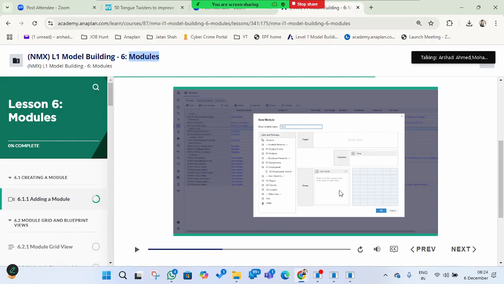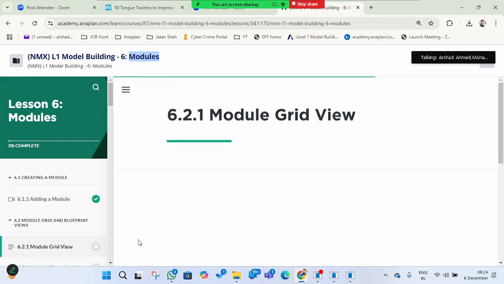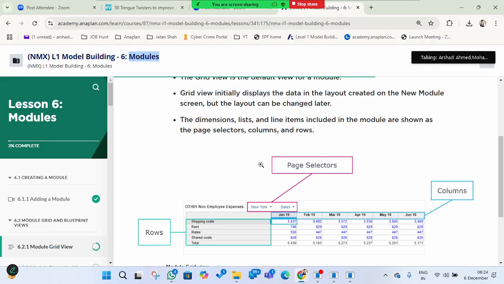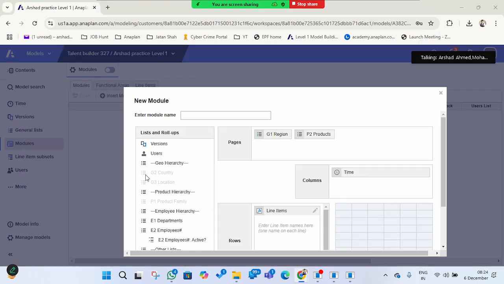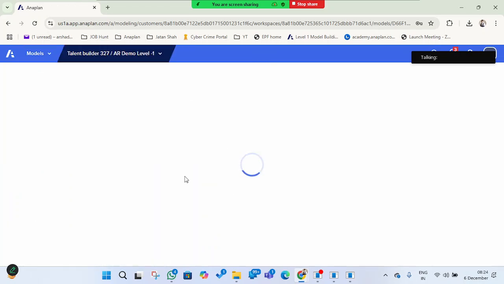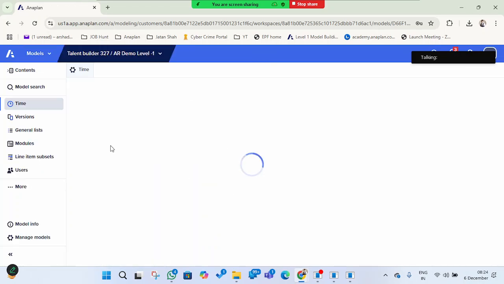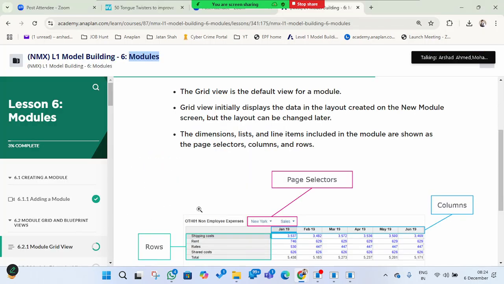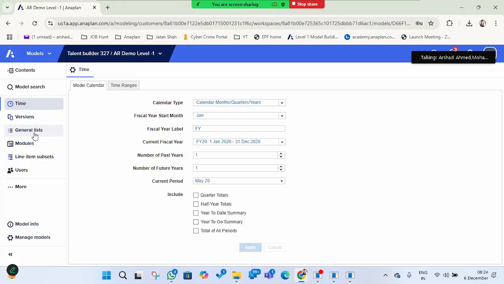Then once you finish this, you can go into the model grid view. Model grid view is where the information will be available in detail. I'll show you here in the demo model. I'm giving an overview now, explaining especially those topics which are required. Then you can go through it in detail in your free time.